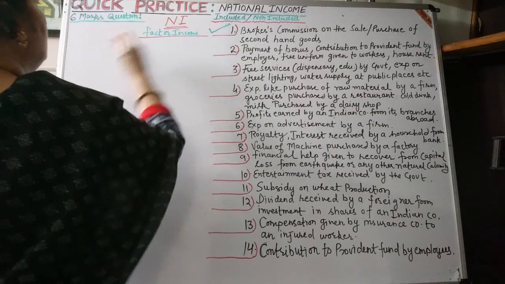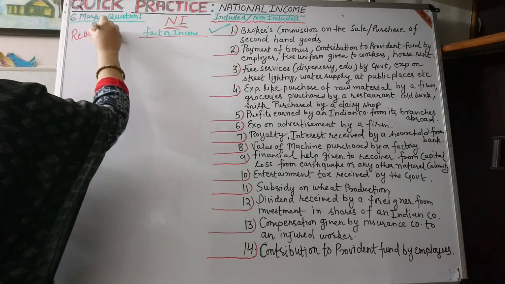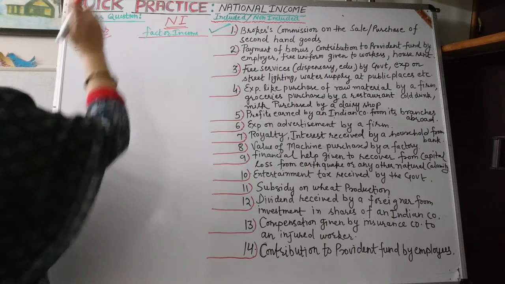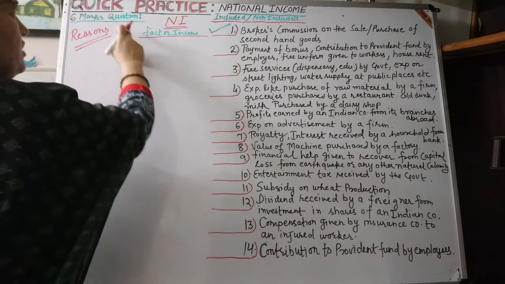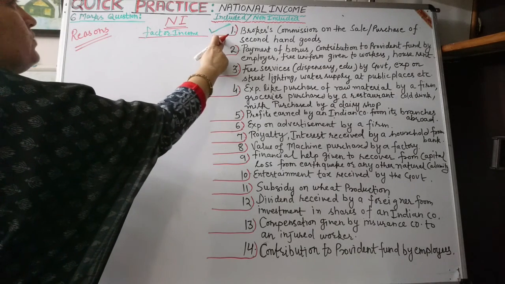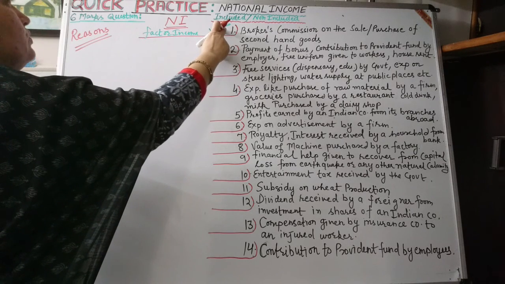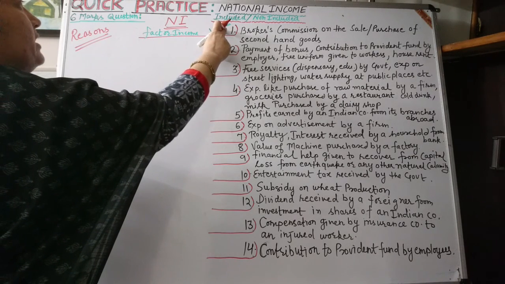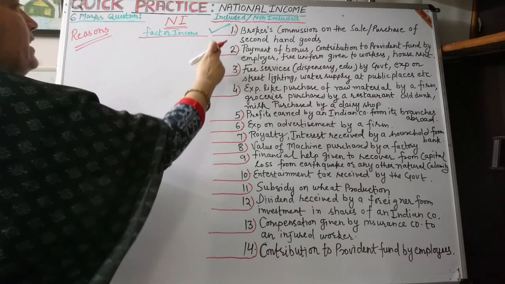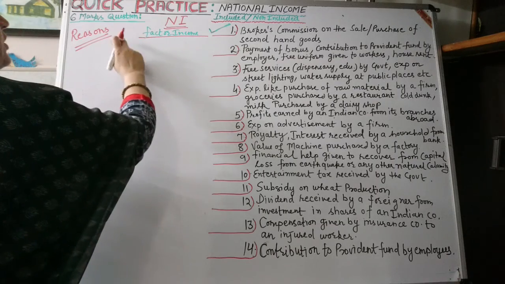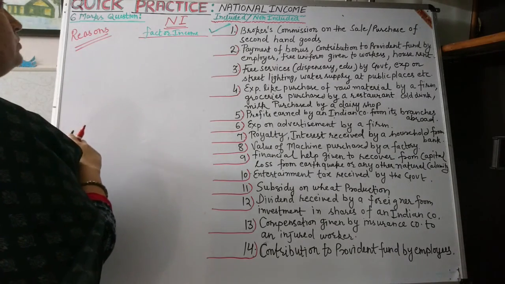Let us write down the reasons also, because the question carries 6 marks. Any 4 options will be there in a 6 marks question. Each option carries 1.5 marks. Half marks are just for mentioning whether the statement will be included or not included, tick mark or cross, and 1 mark will be for the reason. We have to give appropriate reasons also.